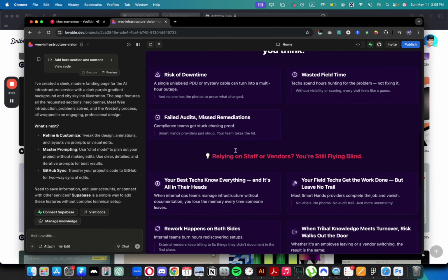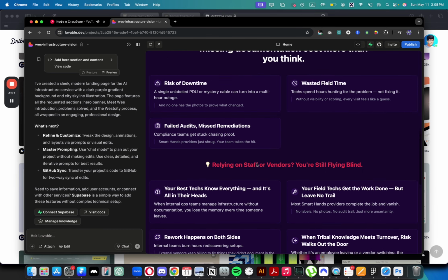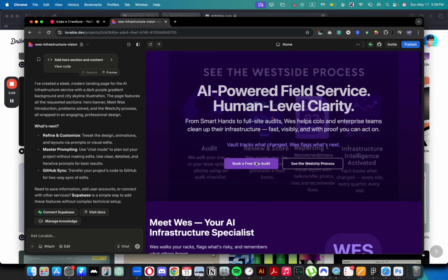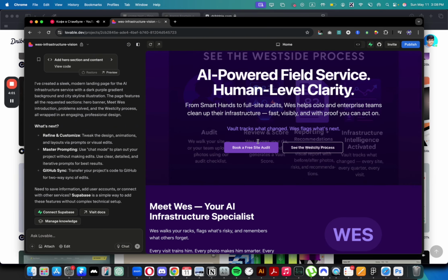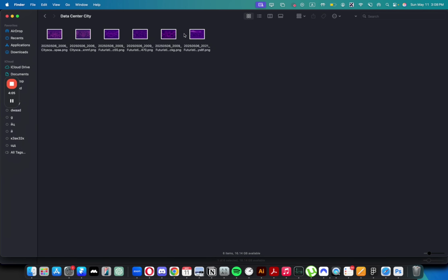But there are a few things. I first wanted to combine these two sections into one, so we don't have two sections telling about the problem. But first, let's do just design edits. For that, I'm going to give it this picture that I had here.